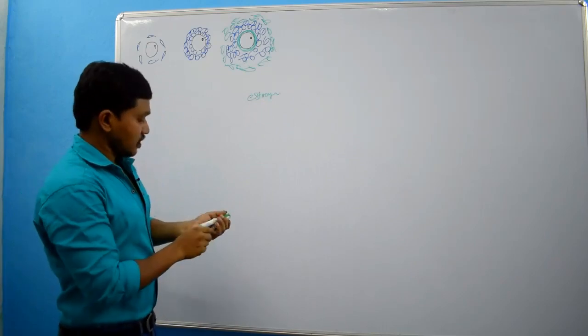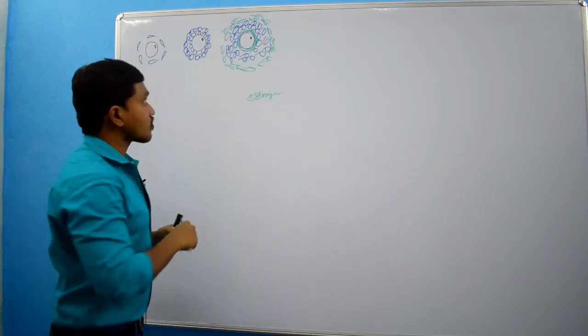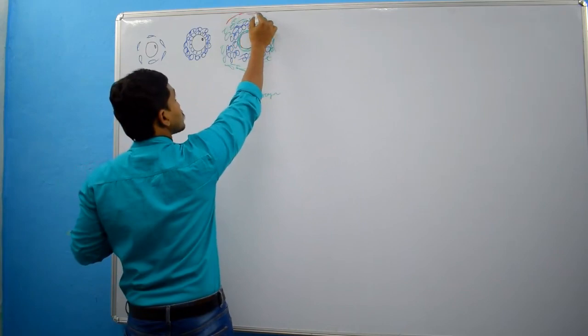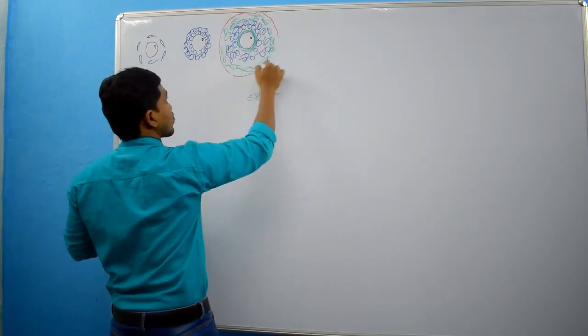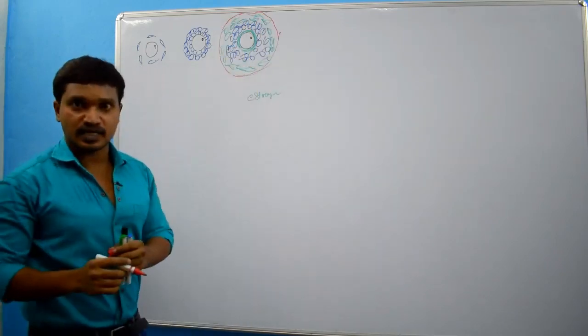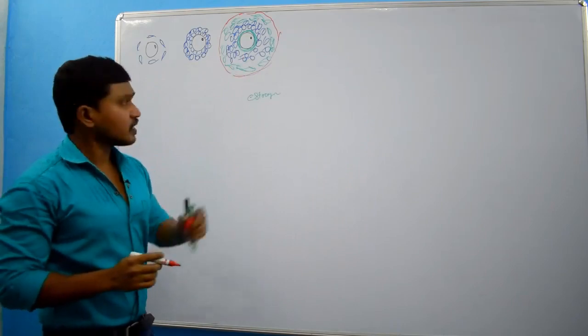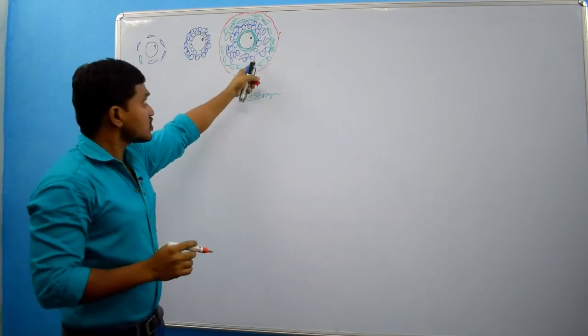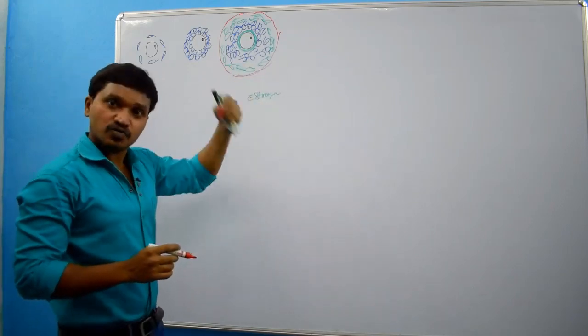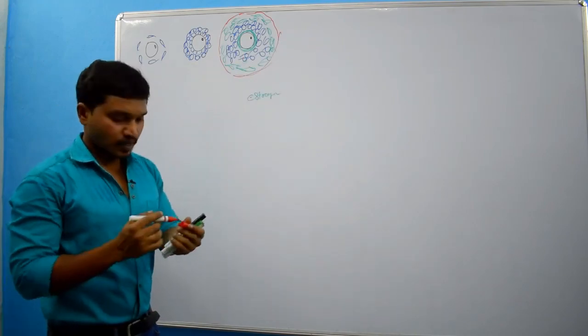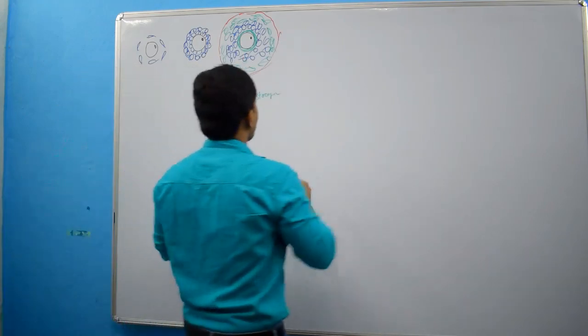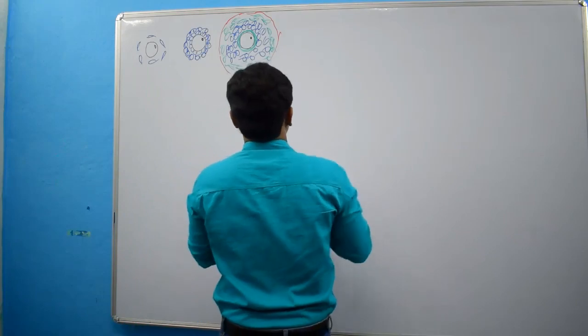Then the theca interna is surrounded by a connective tissue layer. This connective tissue layer, we call theca externa, right? Then these follicular cells undergo further proliferation and produce more follicular cells.